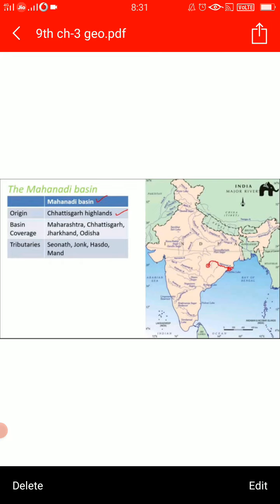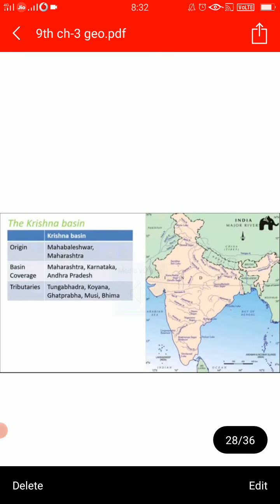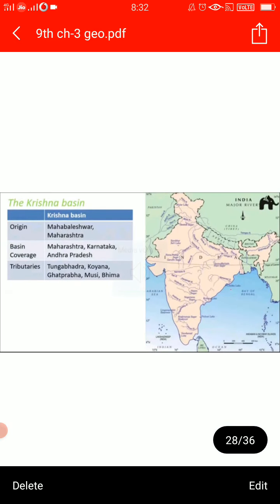It is rising in the highlands of Chhattisgarh, flowing through Odisha, and reaching the Bay of Bengal, and the length is 860 kilometers. For the drainage basin, Maharashtra, Chhattisgarh, Jharkhand, Odisha, and the tributaries are Seona, Jong, Hasdo, Man. So they all are there, and you can see Chilka Lake also there.